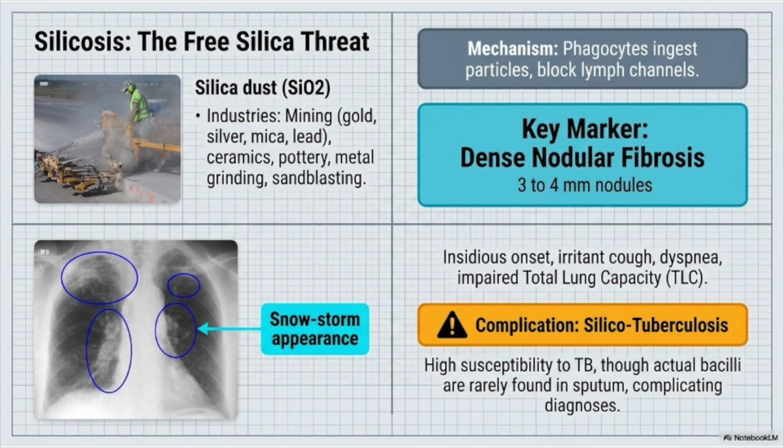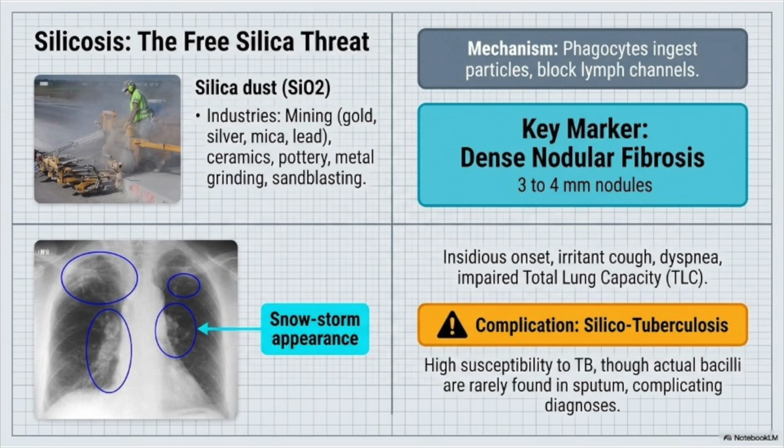Silicosis is caused by prolonged inhalation of free crystalline silica dust. Workers at risk include miners, stone cutters, quarry workers, sandblasters, ceramic workers, granite polishers, and foundry workers. After inhalation, silica particles are engulfed by macrophages. However, these cells are damaged, releasing inflammatory mediators that stimulate fibrosis. The lungs gradually develop dense nodular fibrosis, reducing their elasticity and respiratory function.